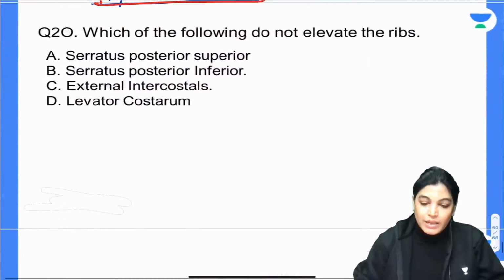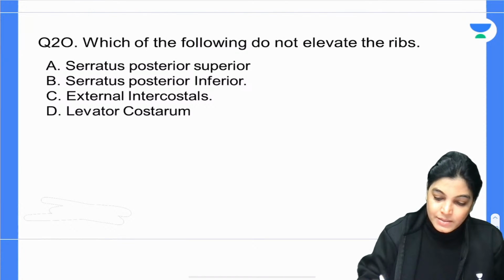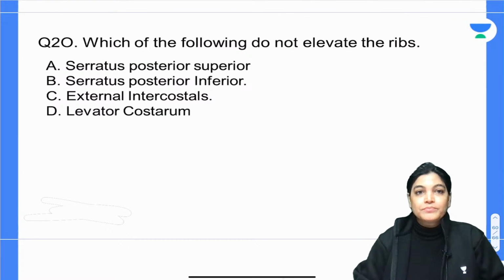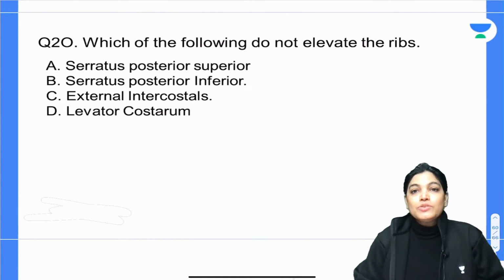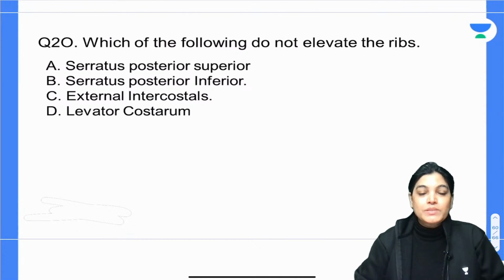That is question number 20. So your time starts now. Let's mark the correct answer. So before that, let me read it for you. Which of the following do not elevate the ribs? Which of the following is not elevating the ribs?